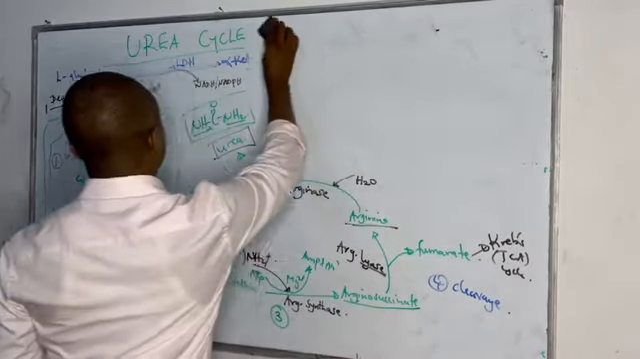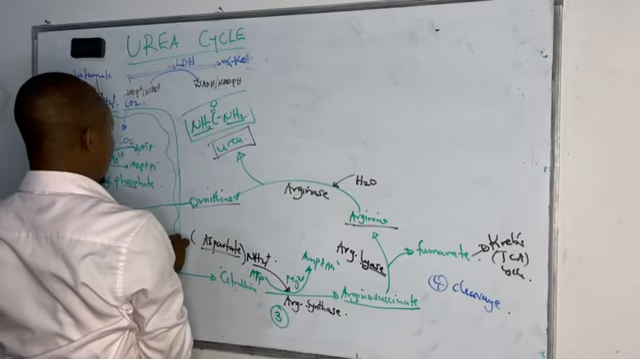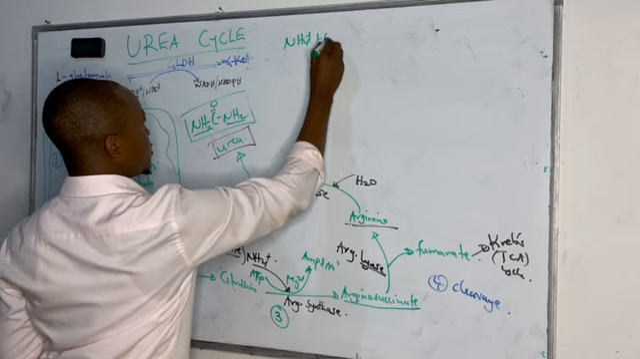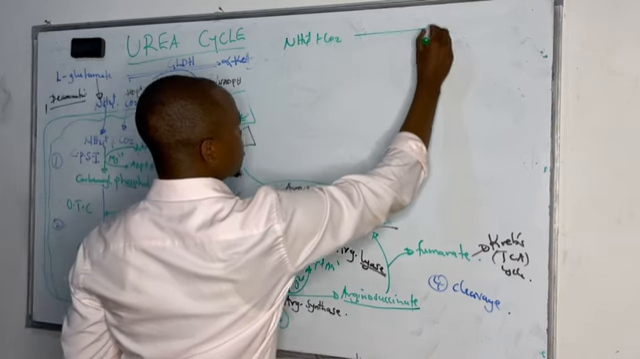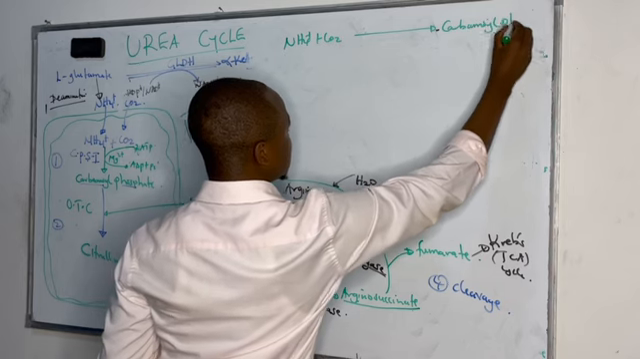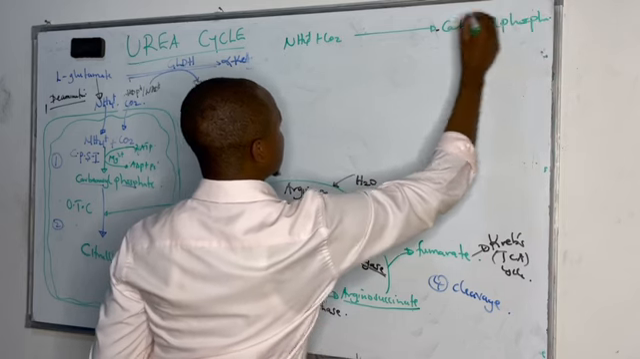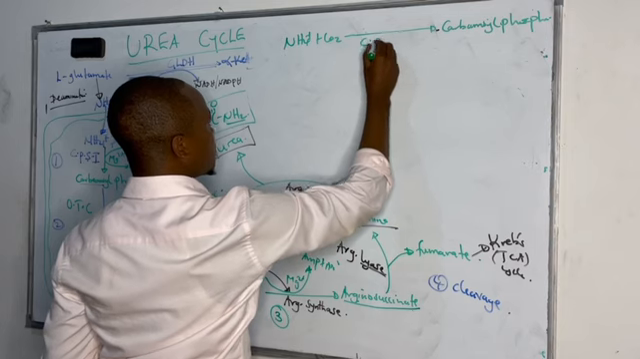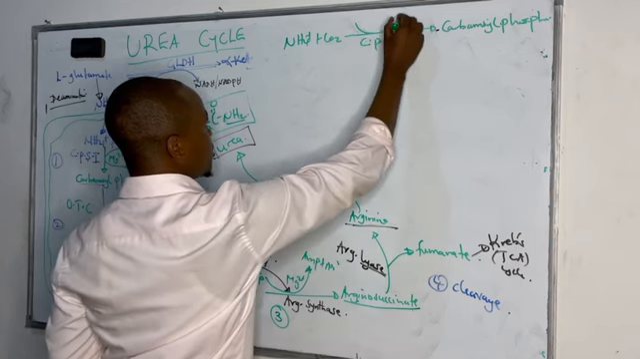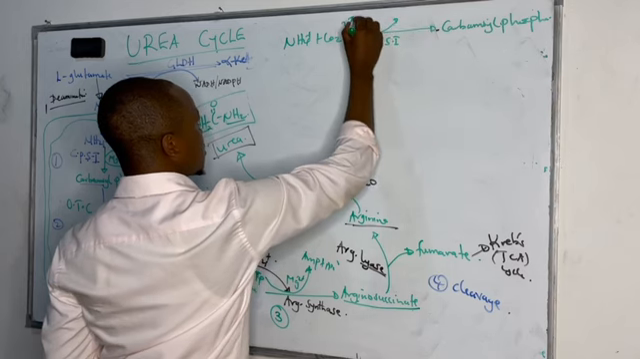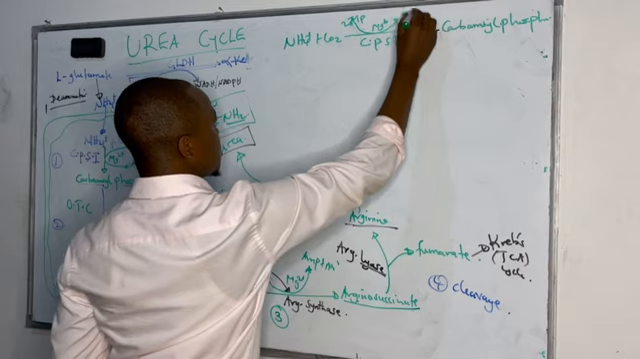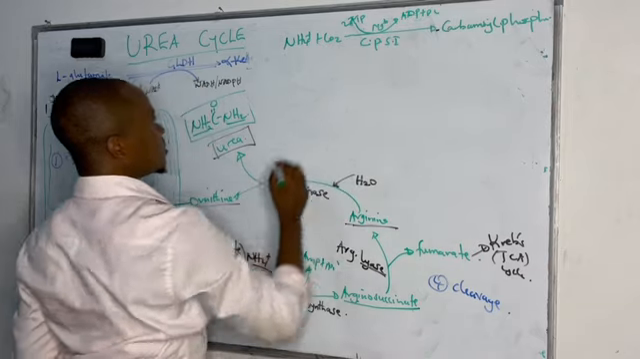We have seen there are majorly a few equations, whereby the first one is that ammonium ions react with carbon dioxide to form carbamoyl phosphate in the presence of carbamoyl phosphate synthase type 1, which occurs in the mitochondria with hydrolysis of 2 ATPs and magnesium as a cofactor, forming ADP plus inorganic phosphate.